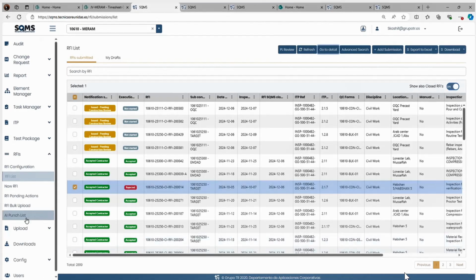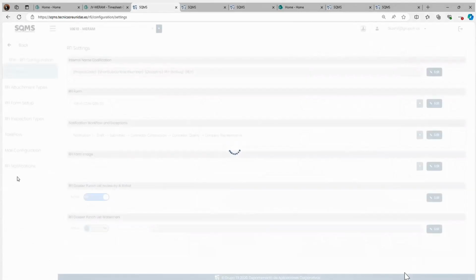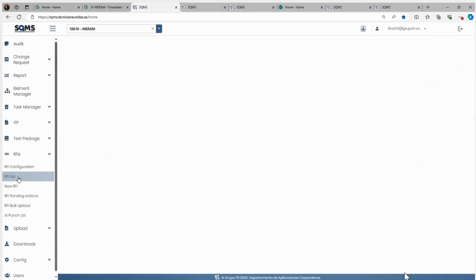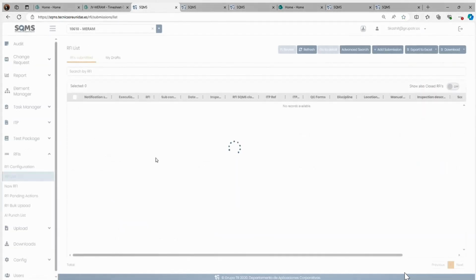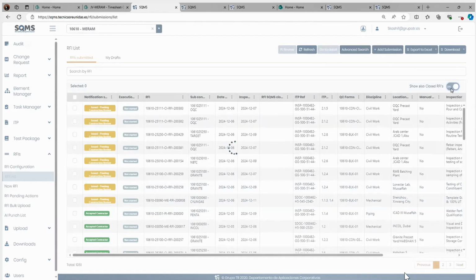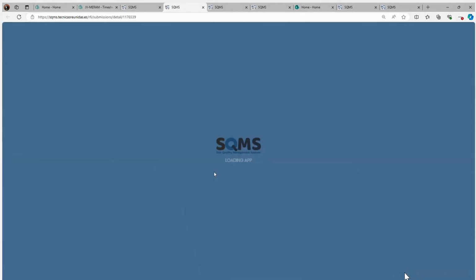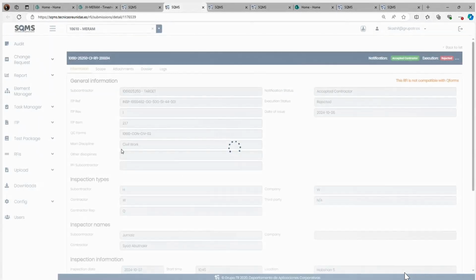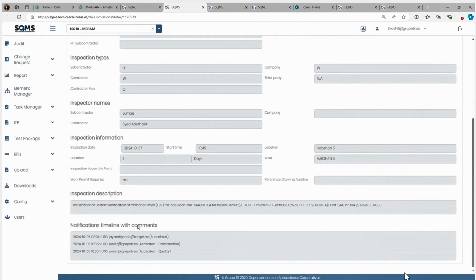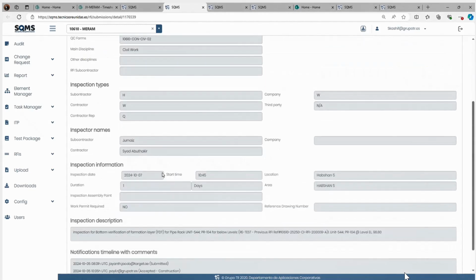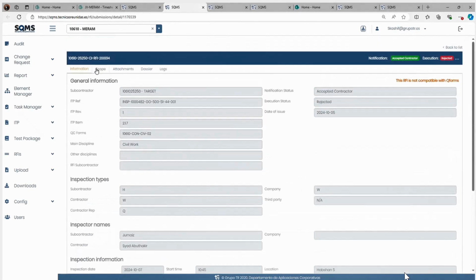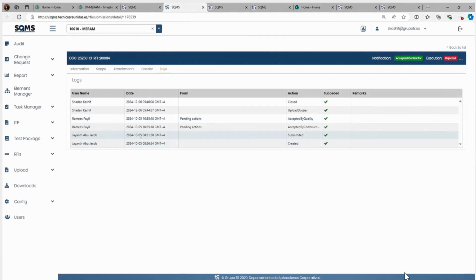Whenever you come in the RFI list, for checking your RFIs, for example this RFI, any RFI you want to see, you will select this. There is a go to detail option. When you select go to details in the RFI list, you can see the complete data of your RFI. This was the data we filled, right? Then there is a log also. In the log, you can see who has raised the RFI, who has closed the RFI. Every data will be there.